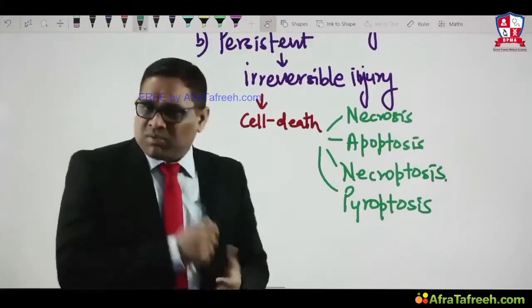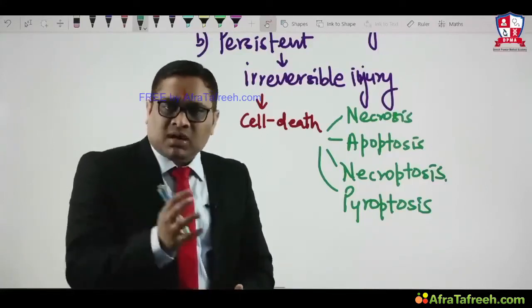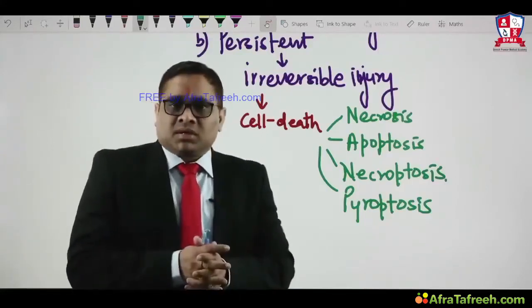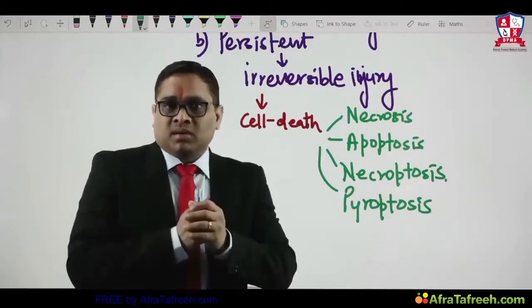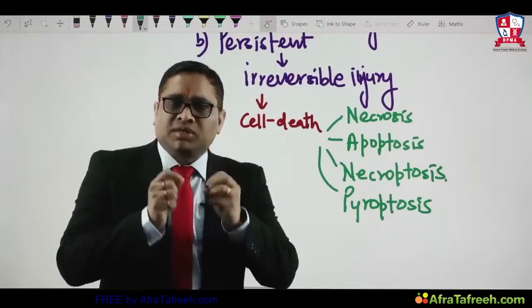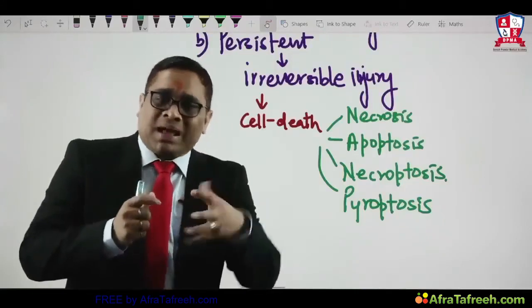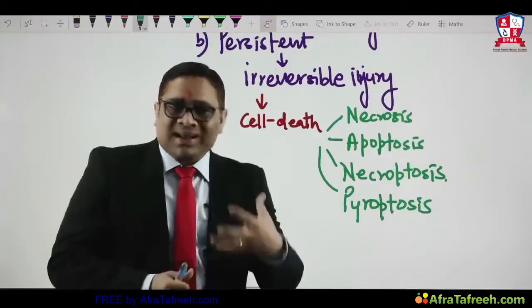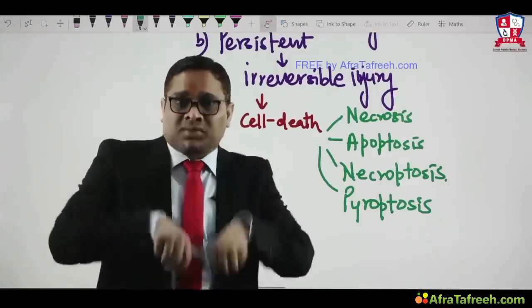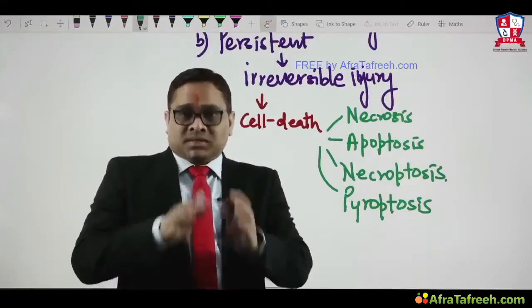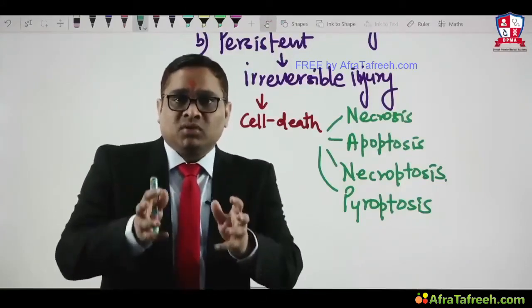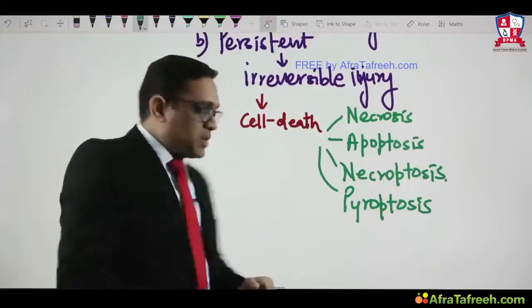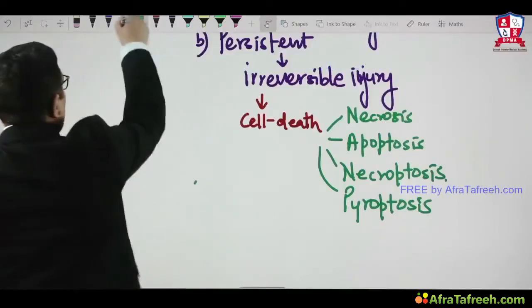Now there is a third type of response. What is the third type of response? Sometimes that injury is chronic, right? And because of this chronic injurious stimuli, the cell will develop another type of change. That change is they will acquire substances in their cytoplasm. In simple words, intracellular accumulations, because of the chronic stimuli.